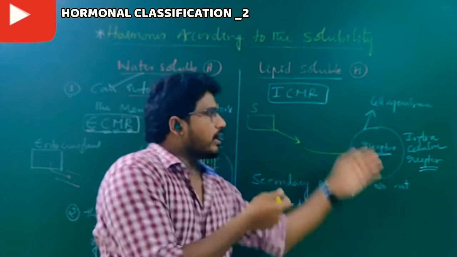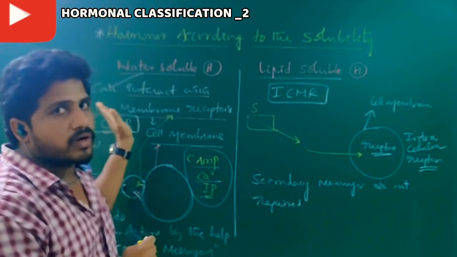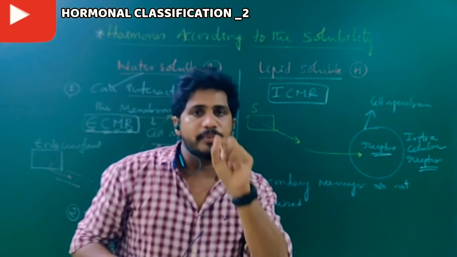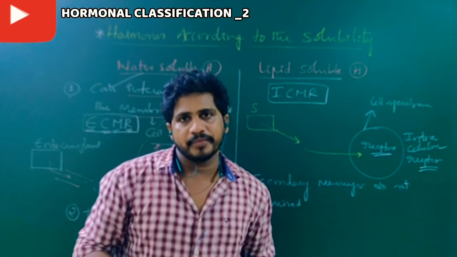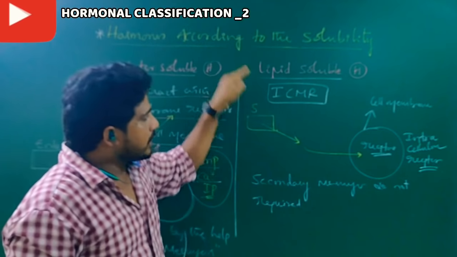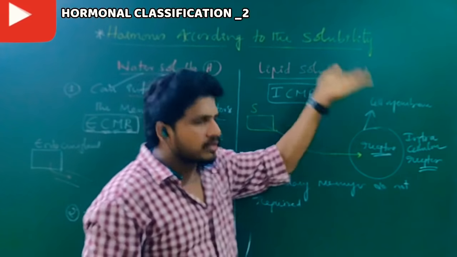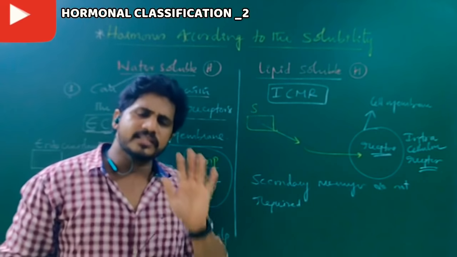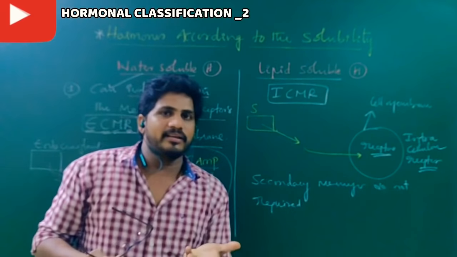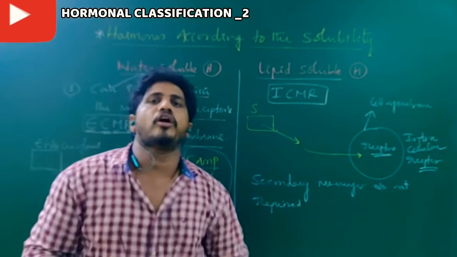Why are lipid soluble hormones interacting inside the cell, and why not water soluble? Just recall the previous sessions. The cell membrane is made up of a lipid layer, and this hormone is lipid soluble. So this hormone directly dissolves in the cell membrane that is made up of a lipid layer, so they have direct accessibility. That is the only reason. Whereas water soluble hormones are not made up of lipid, so they are against lipid, which means the cell membrane does not allow them.